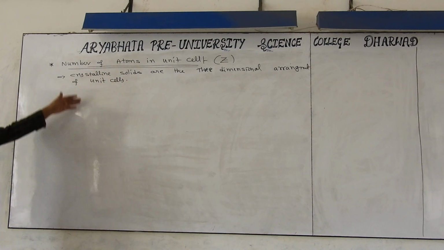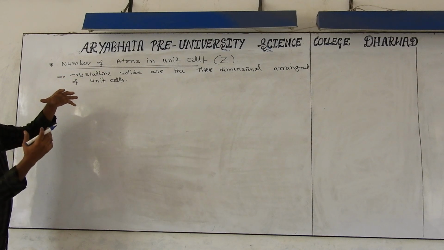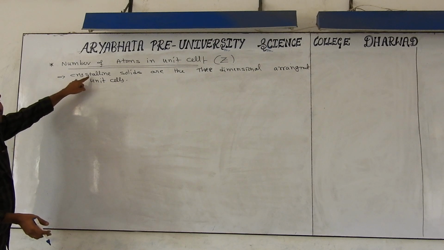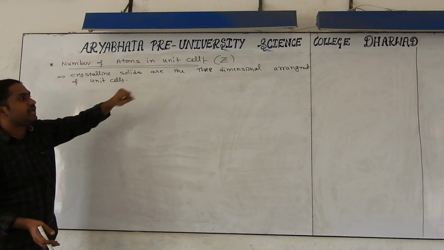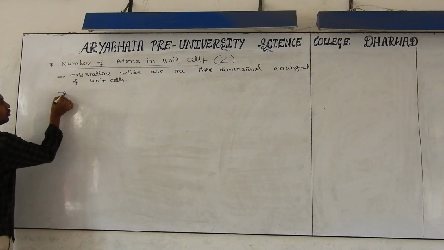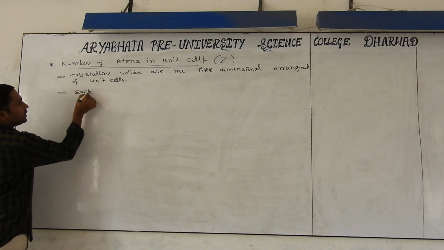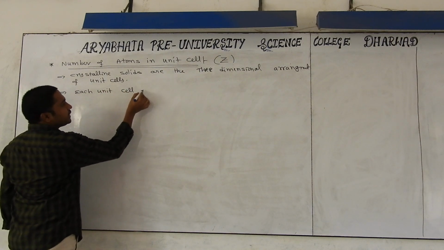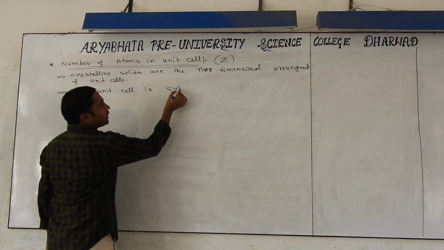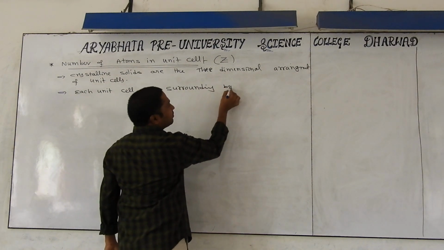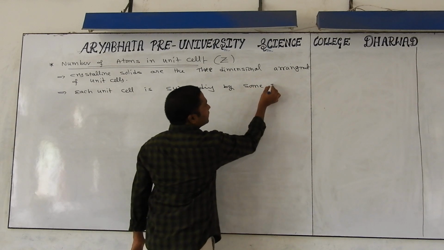You know very well, when so many unit cells are arranged three-dimensionally, we get a material, and that is what we call a crystalline solid. Then you have to tell one more point: each unit cell in the three-dimensional arrangement is surrounded by some other unit cells.